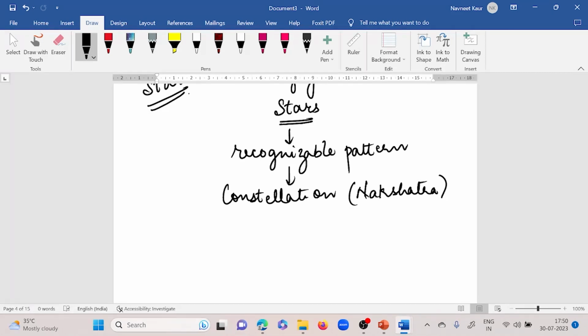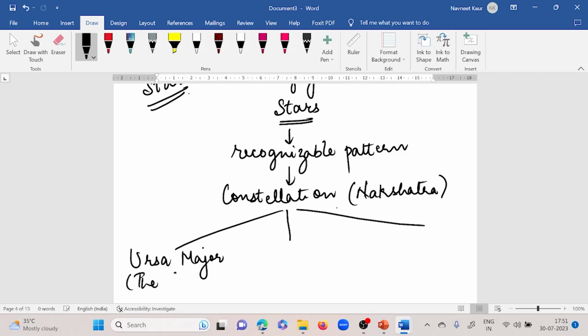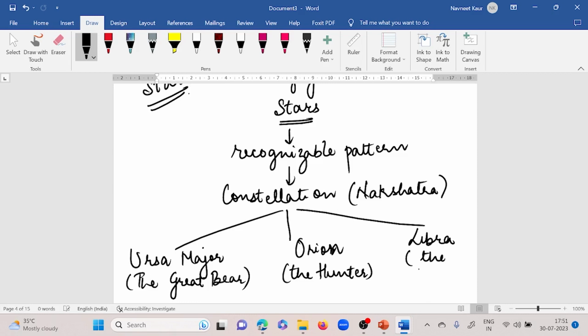And the most easily recognizable constellations are, one is Ursa Major, that looks like a great bear. It is also known as Great Bear. Another is Orion, the hunter. Third one is Libra, the balance scales.